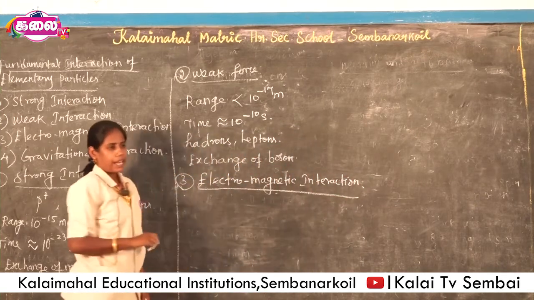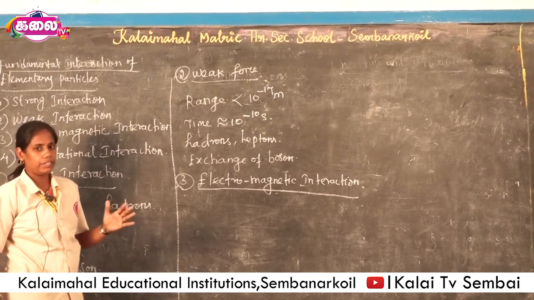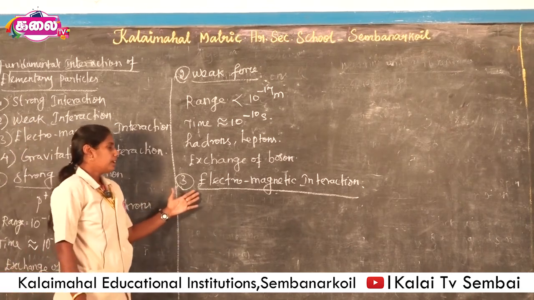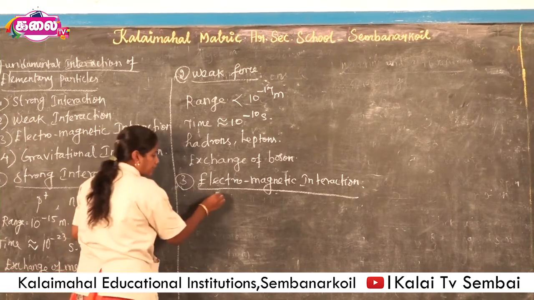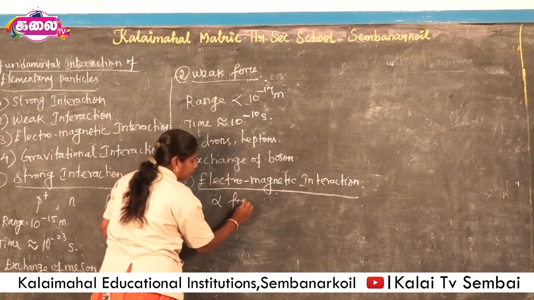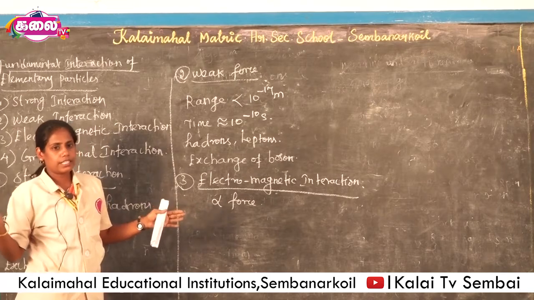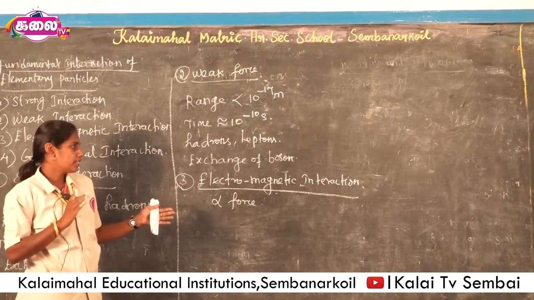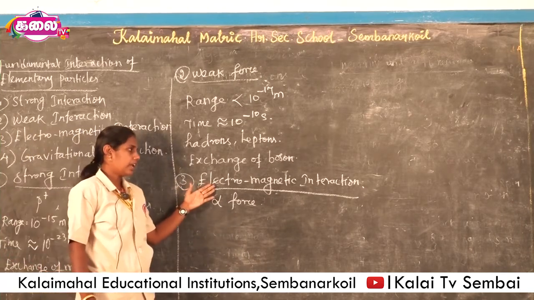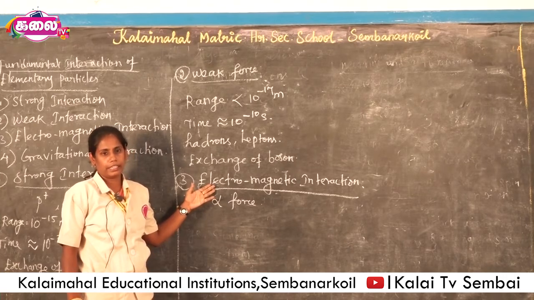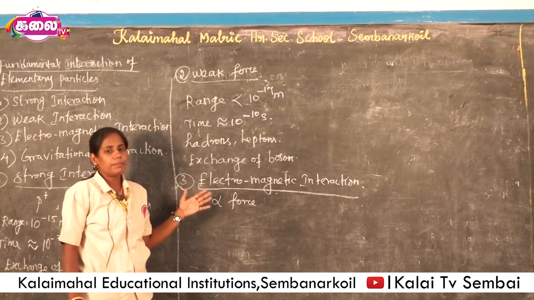This force is applied between charged particles. If two objects are at infinite distance in the universe, an electromagnetic force acts between them. This is a charge dependent force.